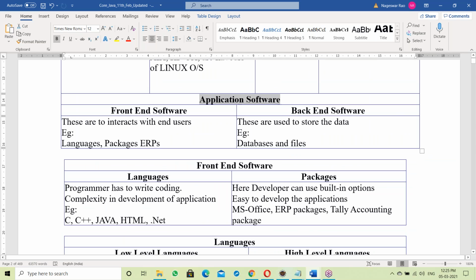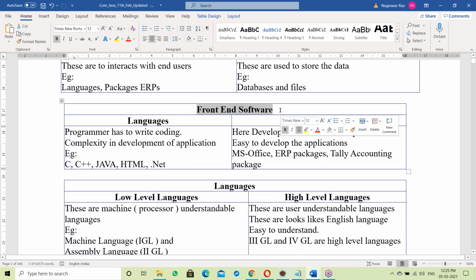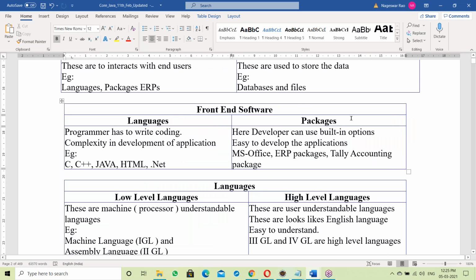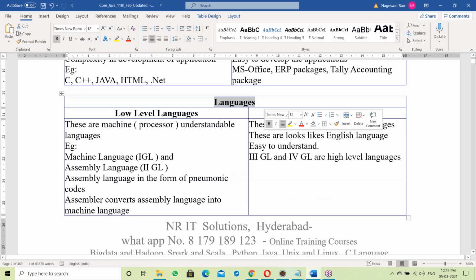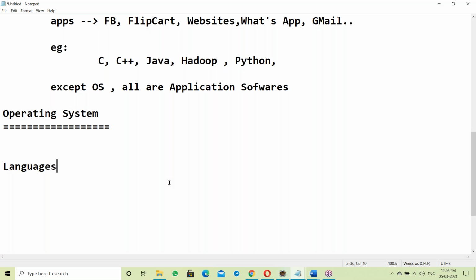In this, there is front end and back end. Java comes in the front end, so I moved to the front end. In the front end there are language and package. Java comes in language, so that's the reason I moved to language. Now let us see languages. From this onwards, we should discuss.